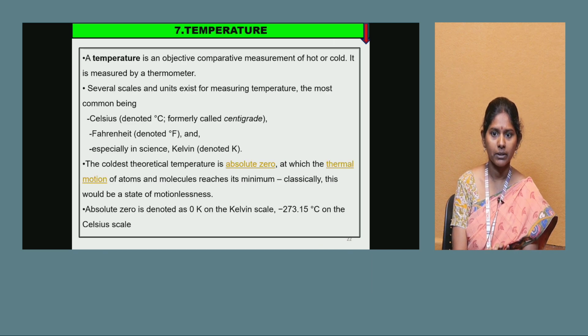Next one is temperature. Temperature is an objective comparative measure of hot or cold. It is measured by a thermometer. Several scales and units exist for measuring the temperature. The most commonly used are Celsius, Fahrenheit and Kelvin. The coldest theoretical temperature is absolute zero, at which thermal motion of atoms and molecules reaches its minimum. Classically, this would be a state of motionlessness. Absolute zero is denoted by 0 K on the Kelvin scale, which is minus 273.15 degrees on the Celsius scale.